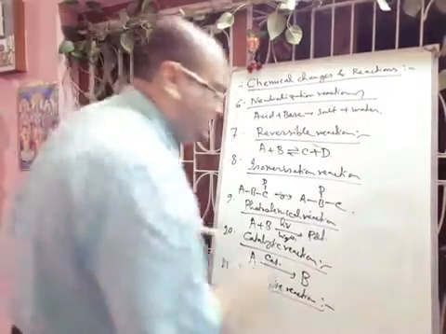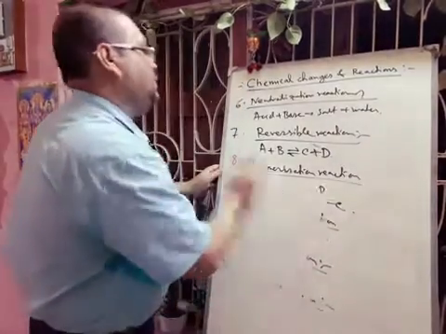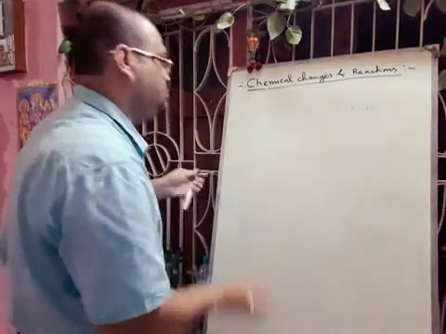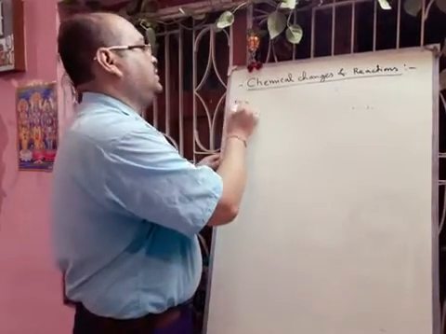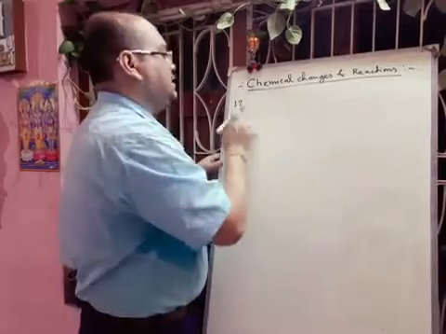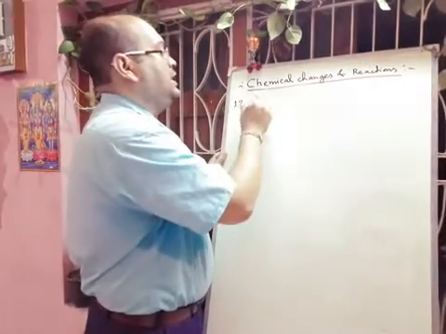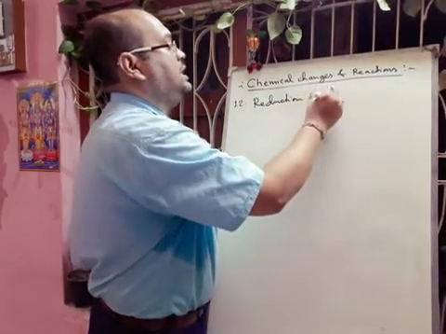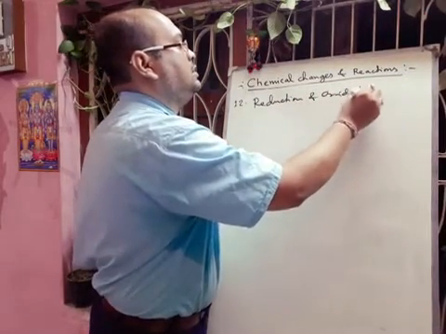Next we will discuss another type of reaction, that is the redox reaction or reduction oxidation reaction.